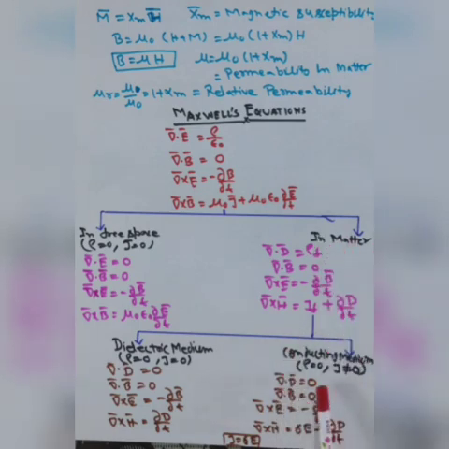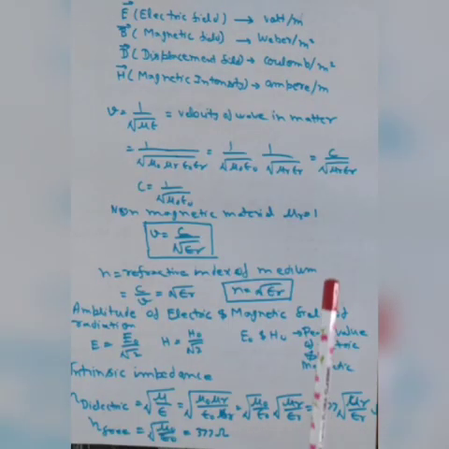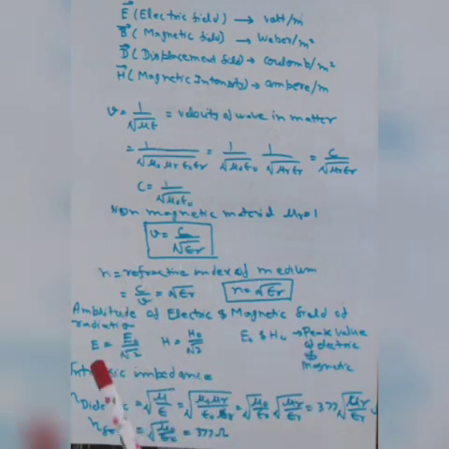Del dot D is equal to 0 because charge density is 0. Del dot B is equal to 0, and del cross E is the same. But the last equation, del cross H is equal to sigma E plus the derivative of the displacement vector.